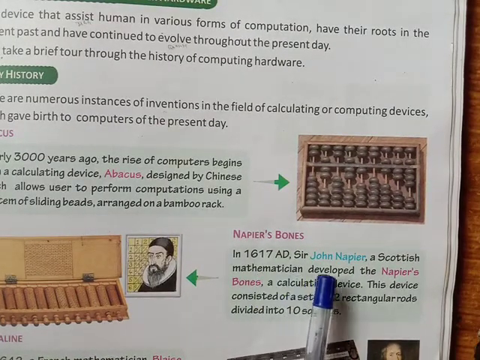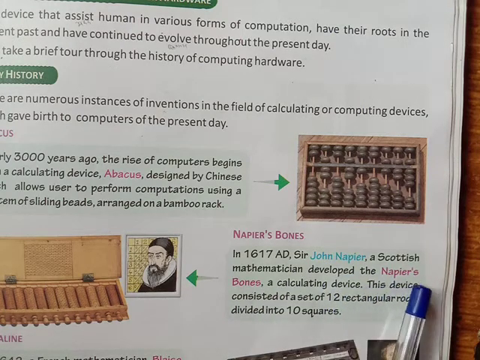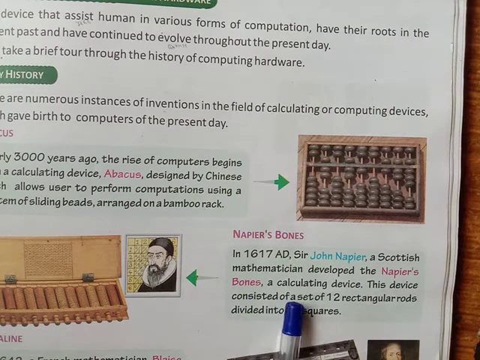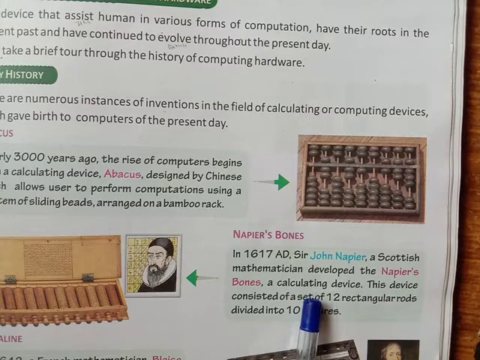Napier's bones. In 1617 AD, Sir John Napier, a Scottish mathematician, developed Napier's bones, a calculating device. Who invented the Napier's bones calculating device?